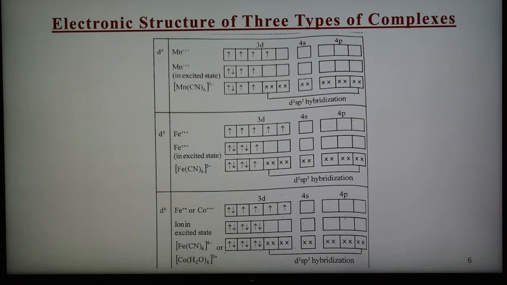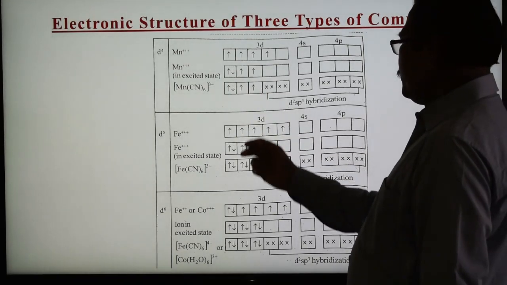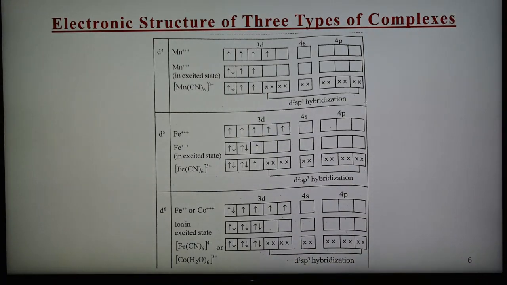In short, in the case of d4, d5, d6, these complexes can be described by 3 points we have to remember. Number one, all these are octahedral complexes because of d2sp3. Second, they are inner orbital complexes because we are using inner d orbitals. Third, they are low spin complexes, because in d4 there are 2 unpaired electrons, here 1 and here none. So we can say that inner orbital complexes are low spin complexes.